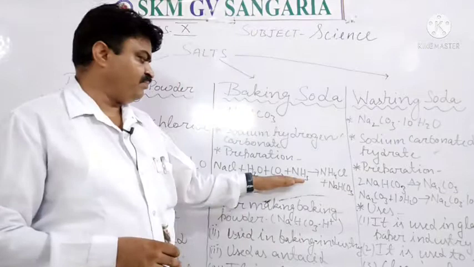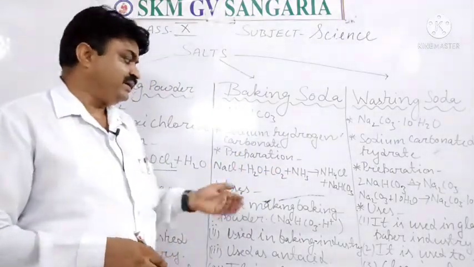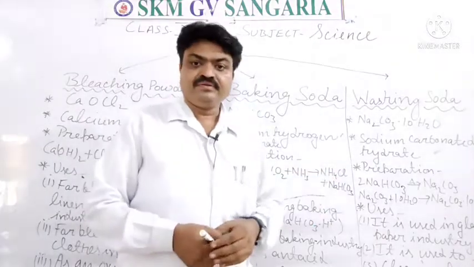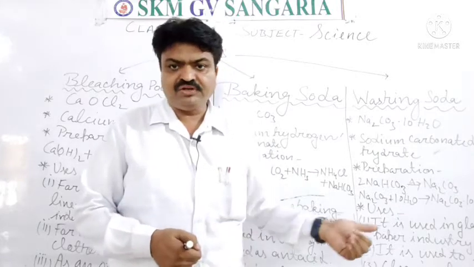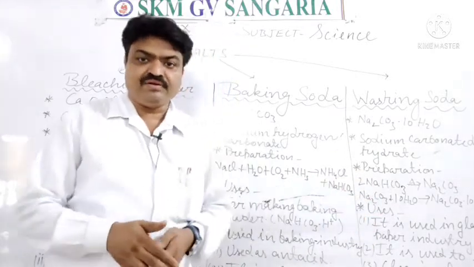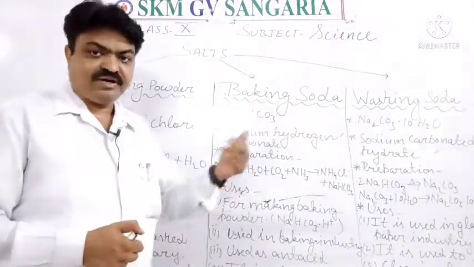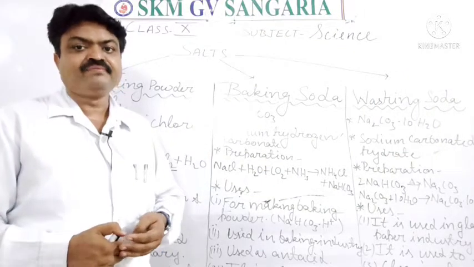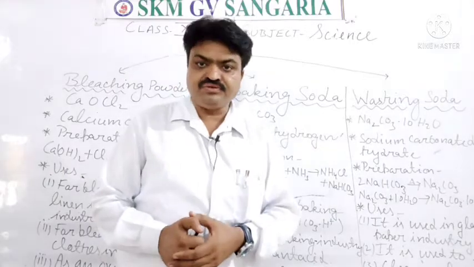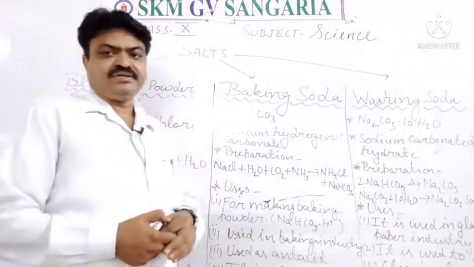NH3 is the formula of ammonia. When these chemical substances react with each other, what do they produce? Ammonium chloride and sodium hydrogen carbonate. So sodium hydrogen carbonate is produced with the help of one chemical reaction in which ammonia, carbon dioxide, sodium chloride, and water are used. Next is the usage of baking soda, student.